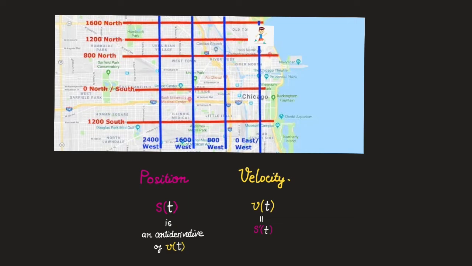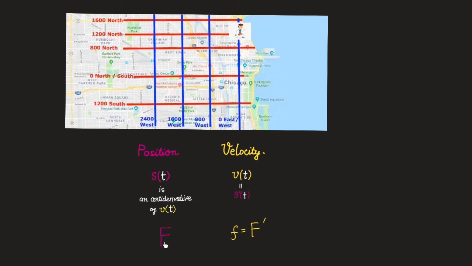of velocity. Everything we said in these videos is gonna hold for any pair of functions s and v, such that v is the derivative of s, or equivalently, s is an antiderivative of v. So when you have to work with an arbitrary function f and its derivative, you can still think of f as a position function and its derivative as a velocity function, and then use the intuition we discussed here. There's nothing magical about position and velocity in particular. All these statements are going to be transferable to any pair of derivative and antiderivative.